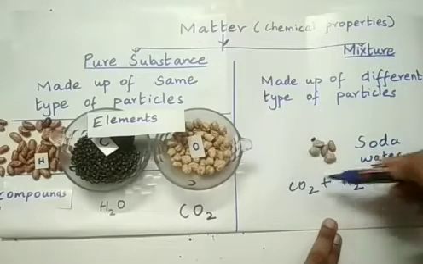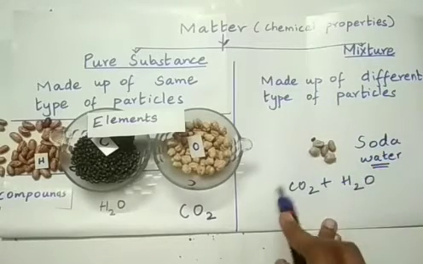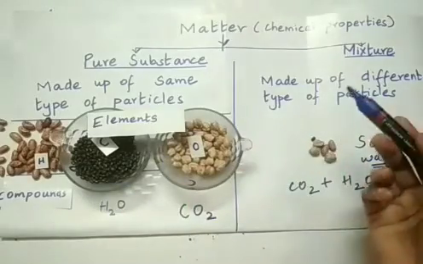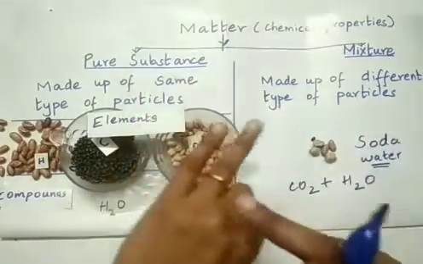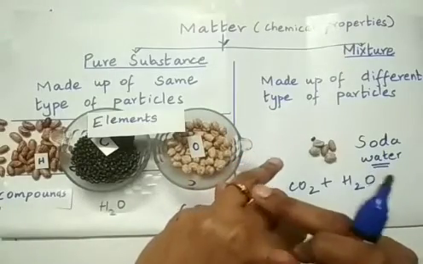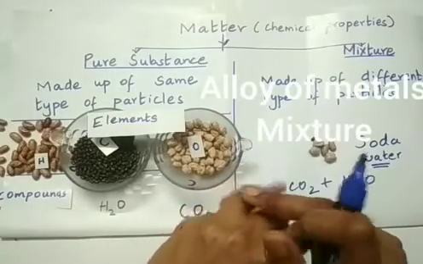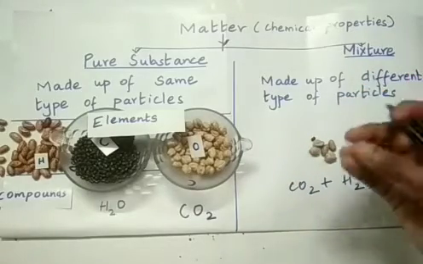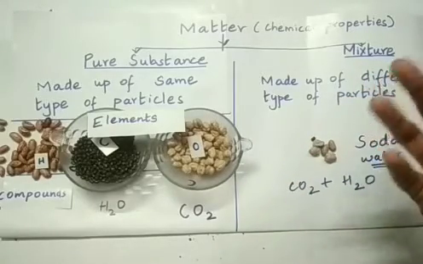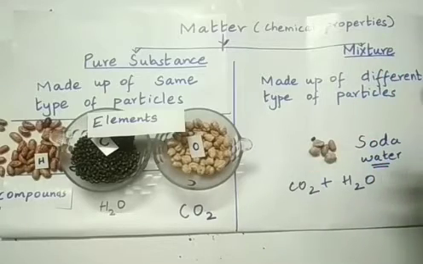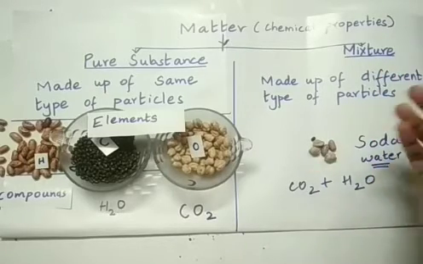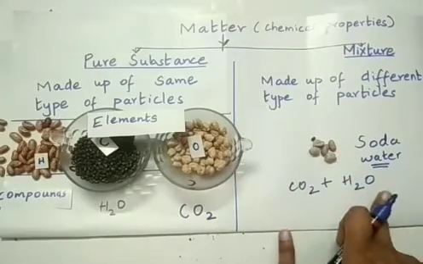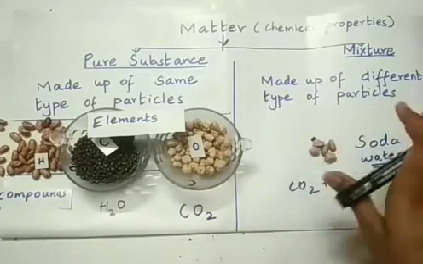So mixtures are made up of different type of particles. So we have mixed here 2 compounds. Similarly, if you mix 2 different elements, again you will get a mixture. For example, gold and copper is mixed to form an alloy, which is used for making jewelry, right? Similarly, if you mix copper and zinc, we get a new alloy called brass, which is used for making puja items, the vessels that we use for puja. All those are alloys. So we can even mix elements. We can also mix compounds, but what you get is a mixture. So this we will discuss in detail in the next year, right?